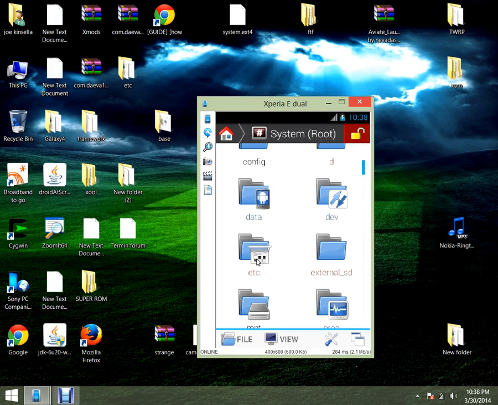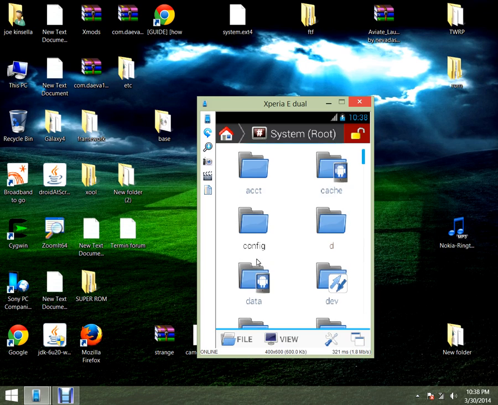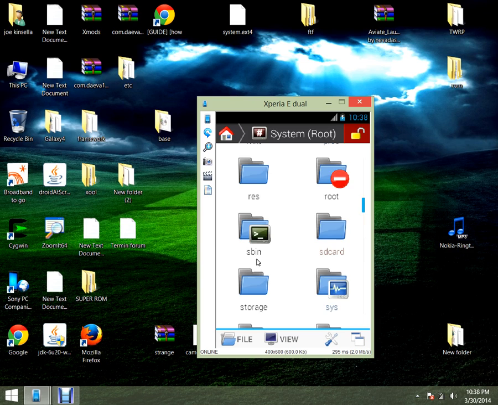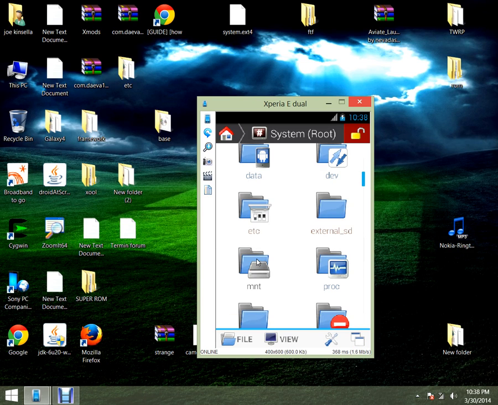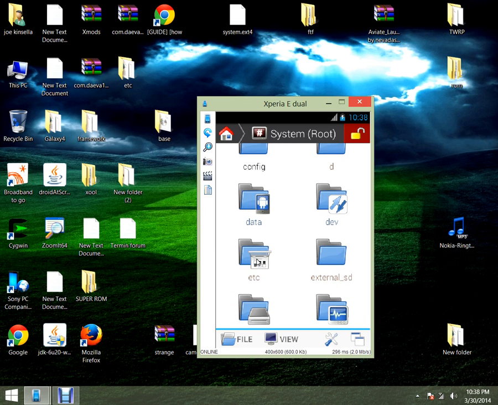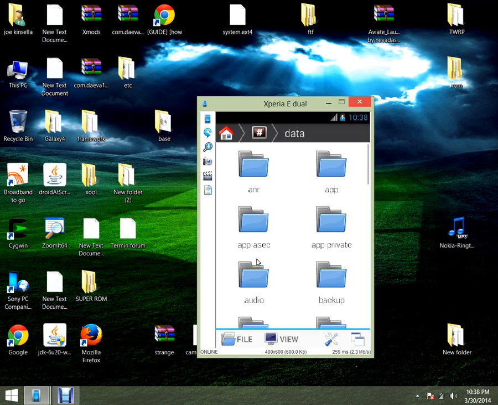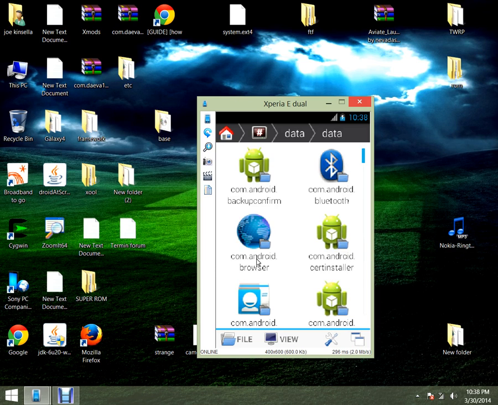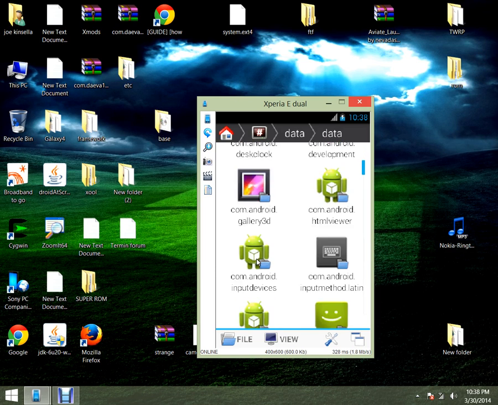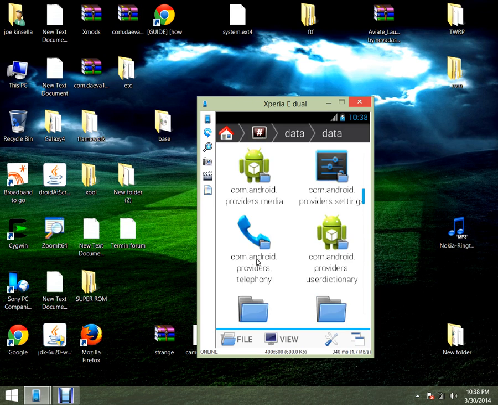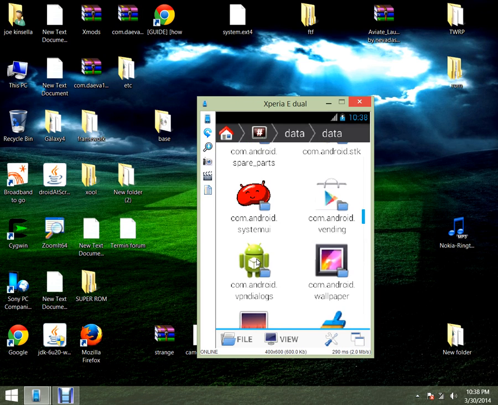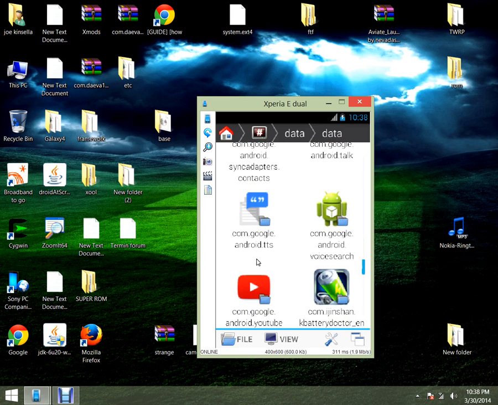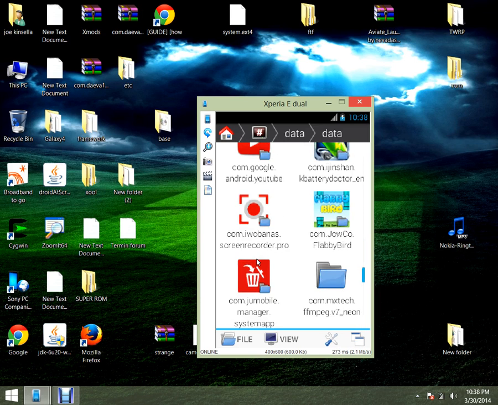You go into data. Now when you're in data, then you look for a file called data again. And then when you're in there, scroll on down till you see Flappy Bird. Yeah, but there it is there, and you click on it.